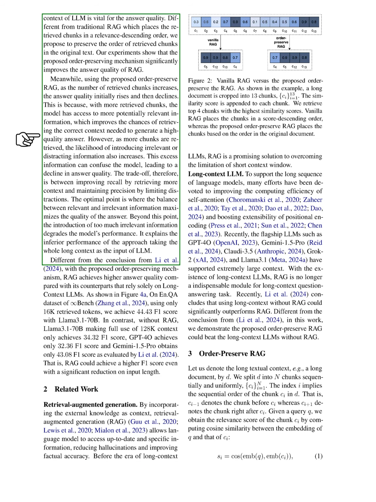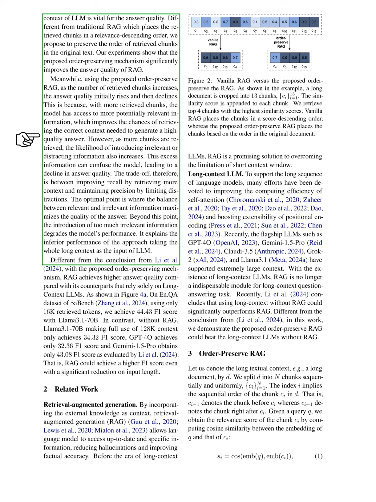We re-evaluate RAG's effectiveness in generating answers with long contexts and find that the order of retrieved chunks significantly impacts answer quality. Unlike traditional RAG, which organizes chunks by relevance, we propose maintaining the original order of chunks from the source text. Our experiments indicate that this order-preserving method enhances answer quality.